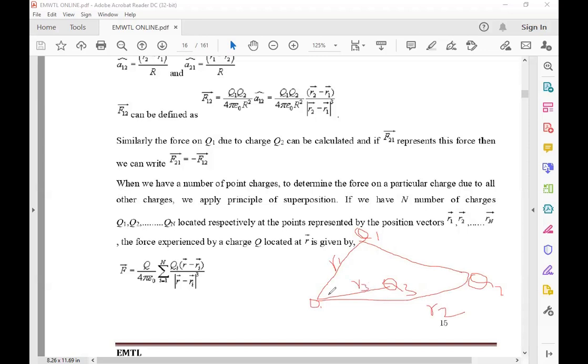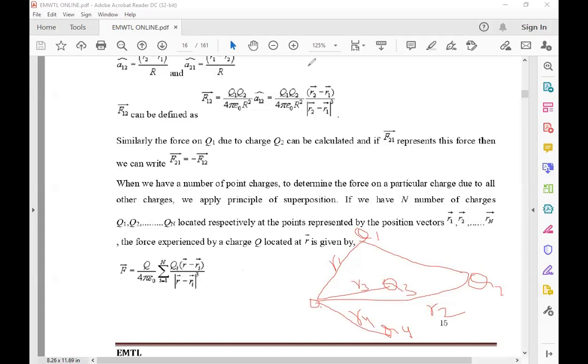The value of i changes as 1, 2, 3, and so on. If suppose Q4 is also there, from the origin to Q4 is R4. Then we subtract all these from R, that is R minus R1 bar and R minus R2 bar, and so on.